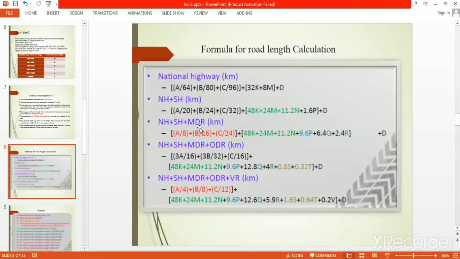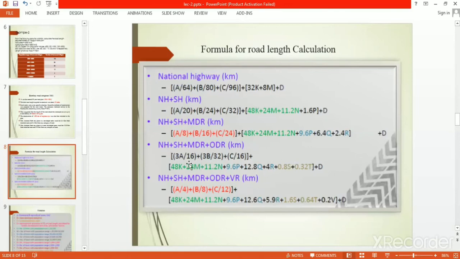Then national highway, state highway, major district road. So this is known from this formula, this is known from this formula, this is known from this formula. So MDR is easily calculated from this formula. Then we have national highway, state highway, major district road and other district road. This is the formula, and here the previous three are known, so the fourth one is easily known. So national highway, state highway, major district road, other district road and village road. So these four are known from here, so village road is easily calculated.